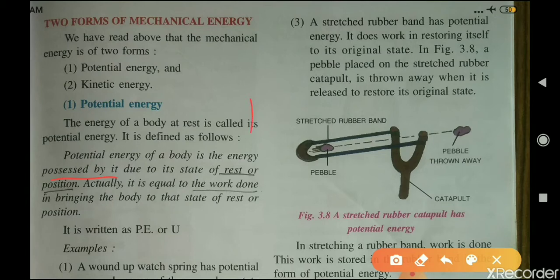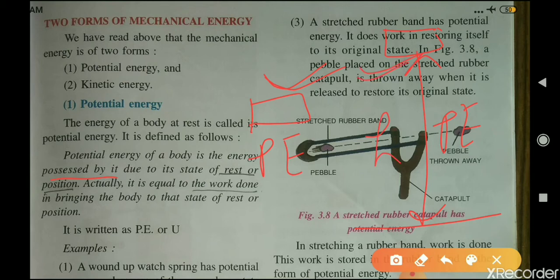Suppose a body is at rest or at a certain height from the ground. Both these bodies possess potential energy. Why? Because this body is in a state of rest and this body is at a certain height from the ground. So this body possesses potential energy because of its position, and this body possesses potential energy as it is in a state of rest.